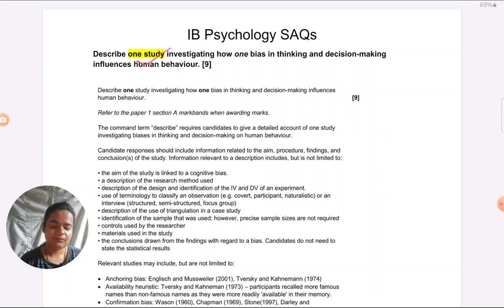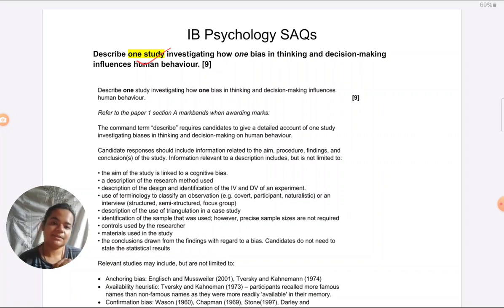Before I begin with this, that standard question which keeps coming: does the command term matter? Let's address that quickly and put it out of the way. Does it matter whether they're asking us to describe, explain or outline in an SAQ? Most professors say no, it doesn't matter, and I agree with that. Though I have touched upon slight differences in these command terms in past videos, we all come to realize at one point that the command term doesn't matter. Rather, what I'm addressing here today, that is what matters.